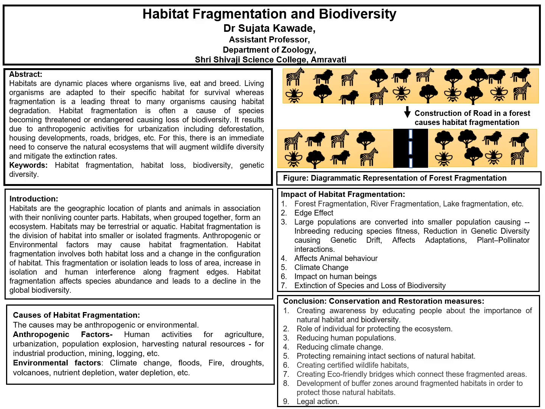Now, here in this poster, I have shown a figure which is a diagrammatic representation of forest fragmentation. In the first part of this diagram, we can see a forest. This forest is supporting a large variety of plants and animals. We can see a large variety of plants present in the forest, a variety of pollinators like the honeybees, a large variety of herbivores like the zebra, and a large number of carnivores, that is the lion.